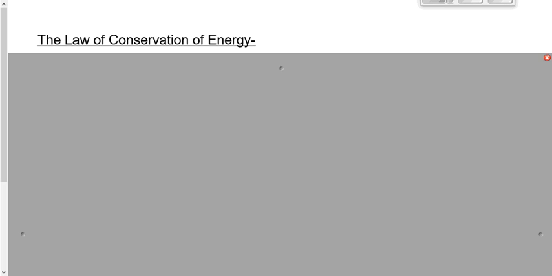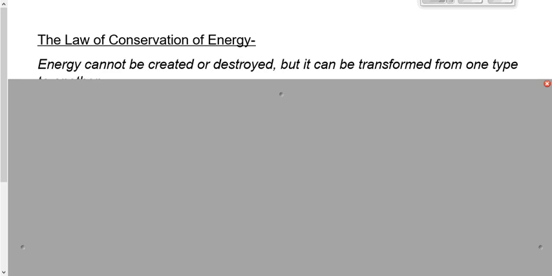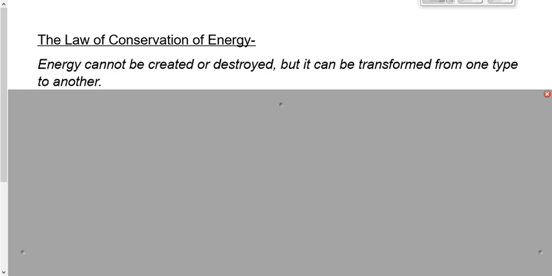We're going to rename that law now because the name that we used in Science 10 doesn't translate as well to what we do in Physics 20. It's the same law with a different name. It's now going to be called for us in Physics 20 the law of conservation of energy. Energy cannot be created, it cannot be destroyed. It can be transformed from one type to another.